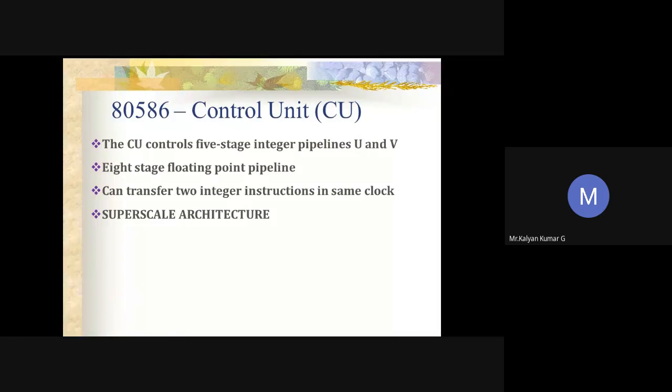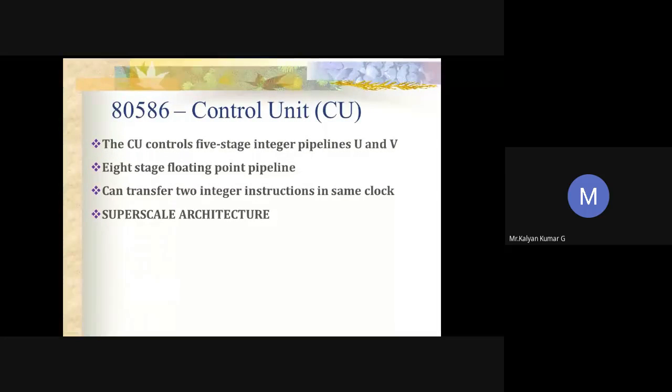The control unit controls the 5-stage integer pipelines, U and V, and in addition it also controls the 8-stage floating point pipeline. The integer pipelines are used for all instructions which normally do not involve any floating point operations.